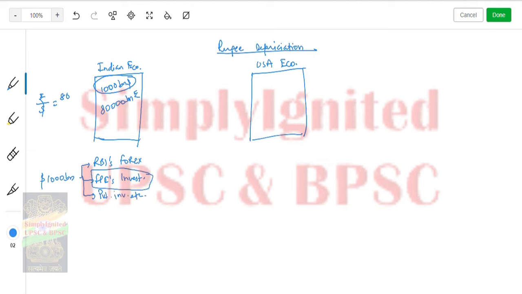So here is a person who is an FPI investor, a foreign portfolio investor. One more thing: inflation here is 8% and inflation here is 4%. Interest rate available here is 12% and interest rate available here is 2%. Okay, it is 0.5% or 1%. For simplicity I am taking 2%.